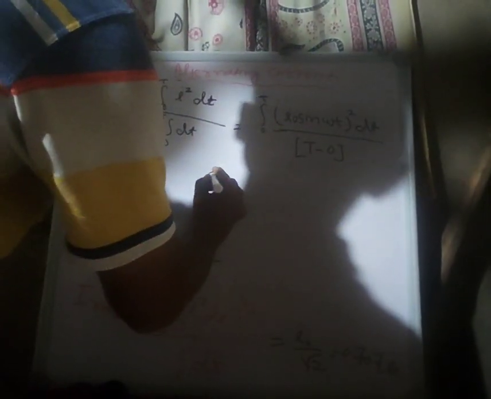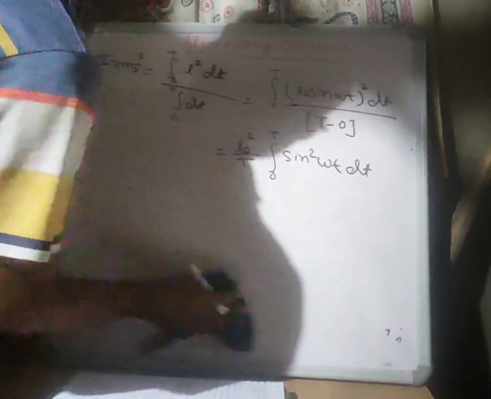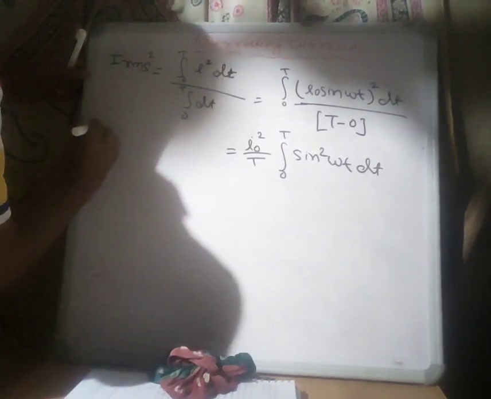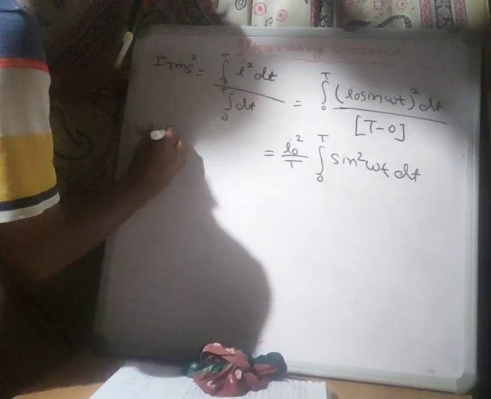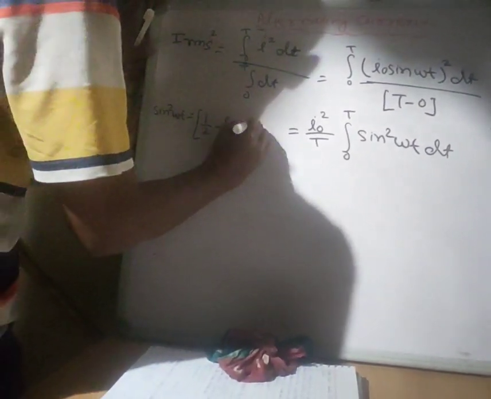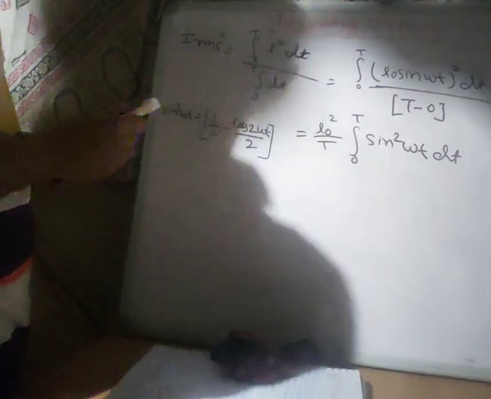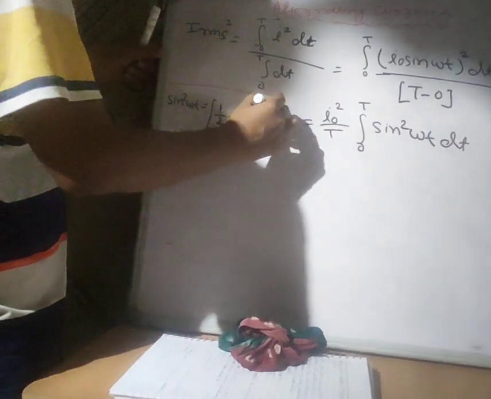Calculating this we get I naught square upon t times the integral from 0 to t of sine square omega t dt. And sine square omega t can be written as 1 upon 2 minus cos 2 omega t upon 2, as we have already studied in 11th class trigonometry.